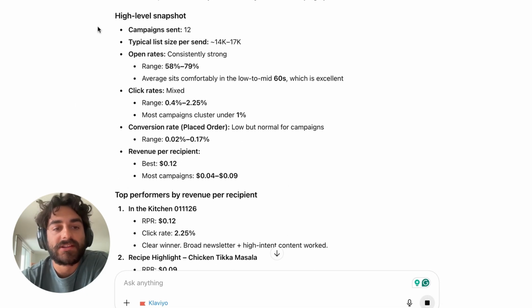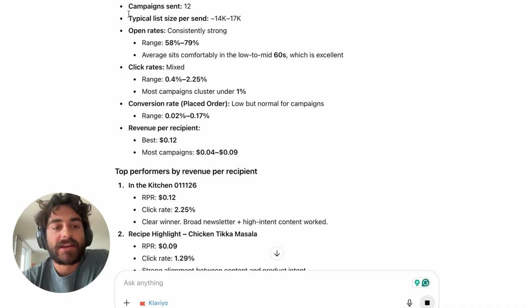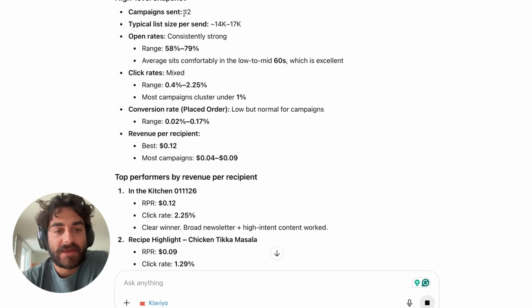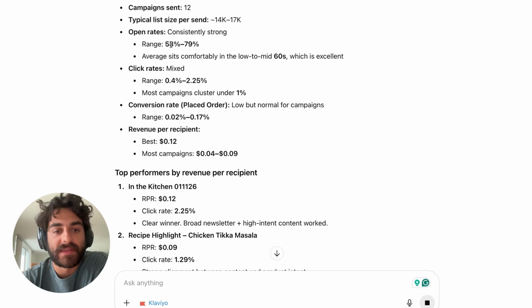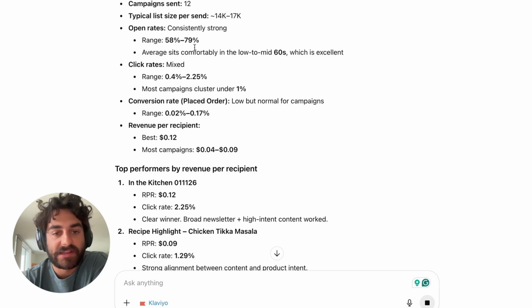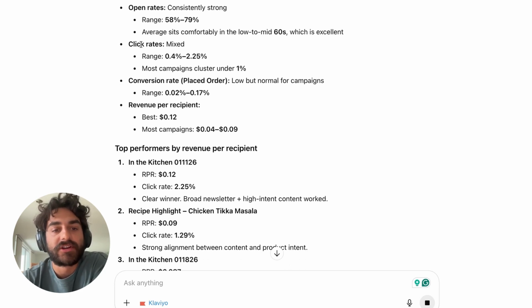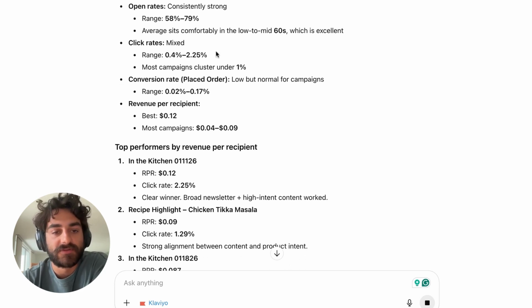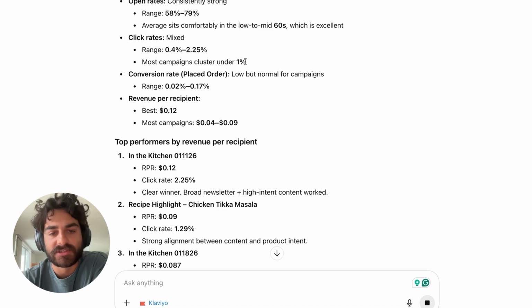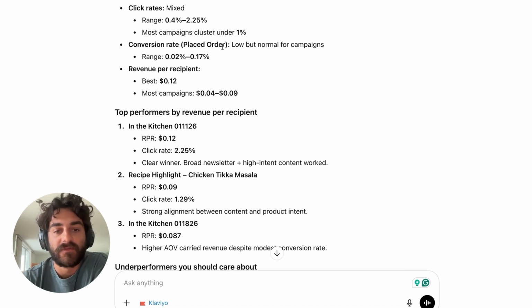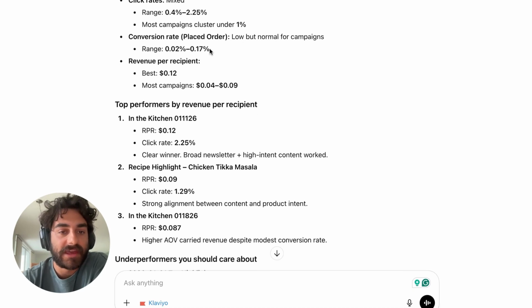So let's look at what it's showing us over here. We're getting a high level snapshot: number of campaigns sent, typical list size, and open rates, and it's showing that these are strong, 58 to 79%, so that's a fair assessment. Click rates are mixed, 0.4 to 2.25%. Most campaign clusters are under 1%. And then we have our conversion rate, low but normal for campaigns.